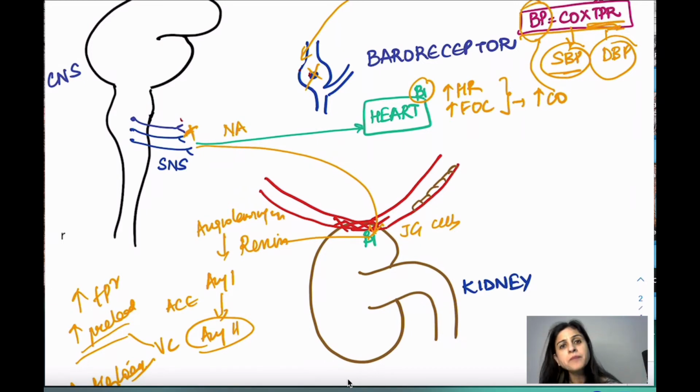Then it has effects on the alpha receptors also, and they are also going to cause vasoconstriction. So all these effects, the alpha receptors causing vasoconstriction, ultimately try to increase the blood pressure in the body.